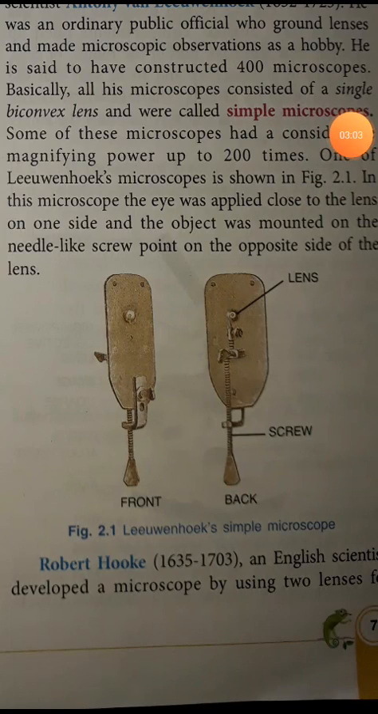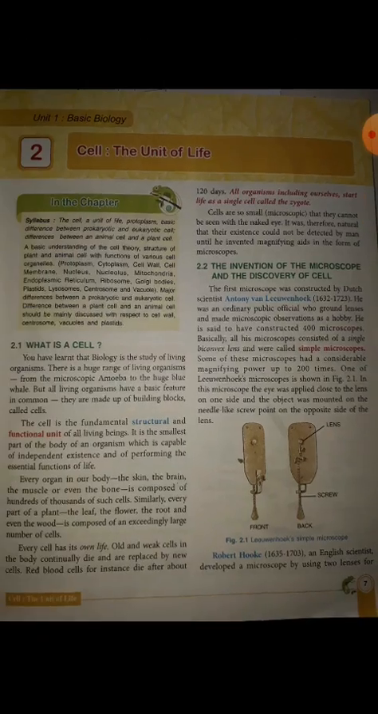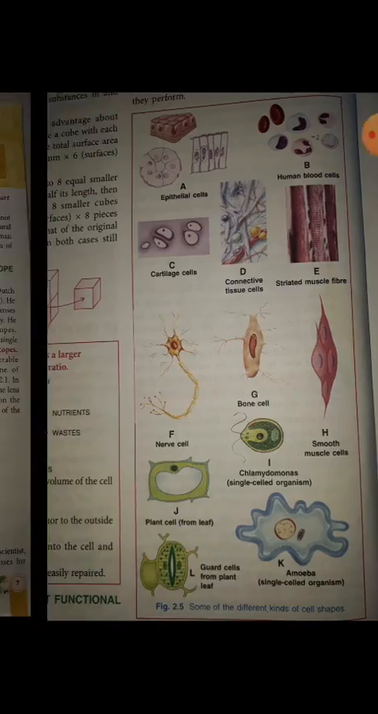You can see this is called a simple microscope, and this was discovered by Leeuwenhoek, and had a magnifying power of 200 times. This is the structure of this simple microscope. After that, Robert Hooke came. He is an English scientist who developed the compound microscope, and the compound microscope had a magnifying power of several thousand times. Let me show you how he discovered and what he discovered.